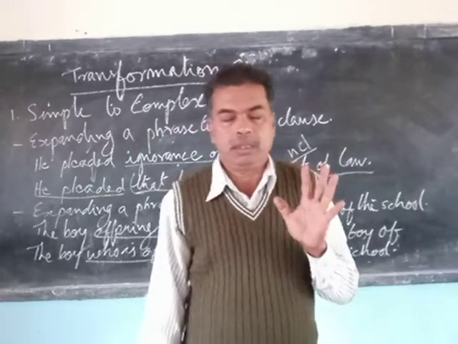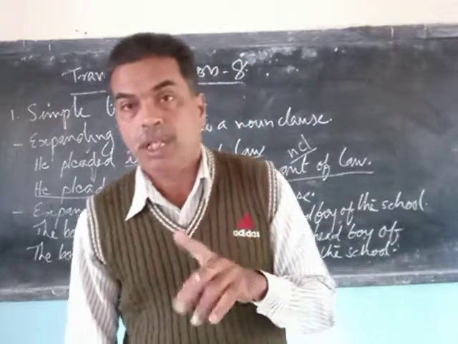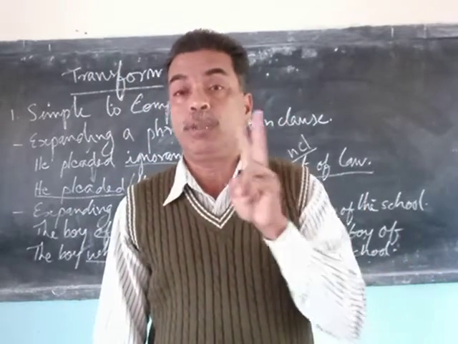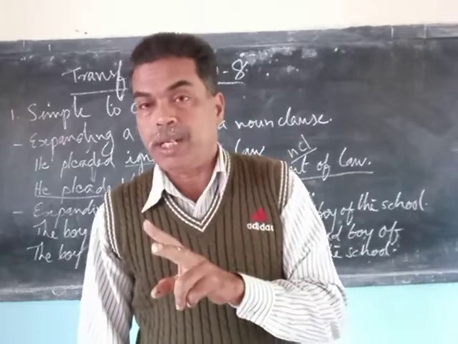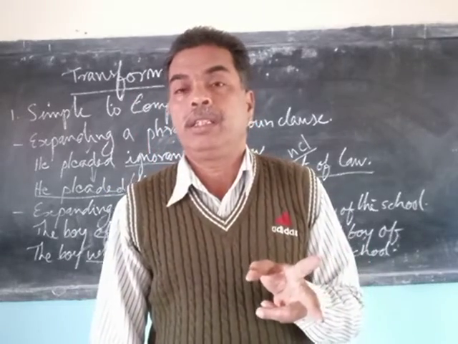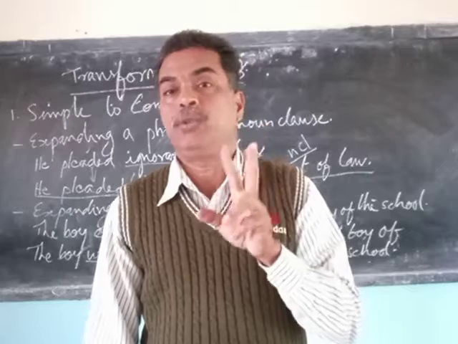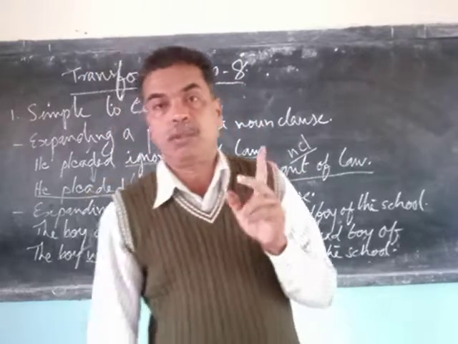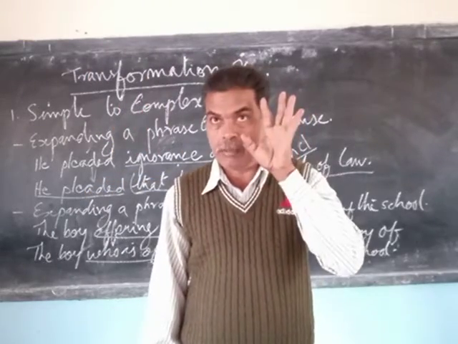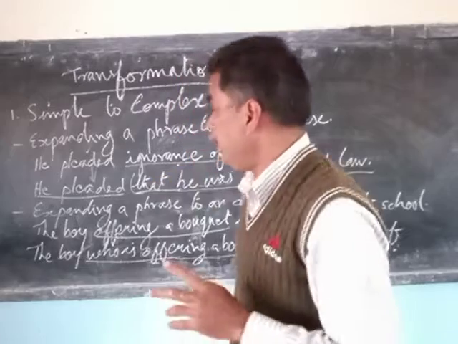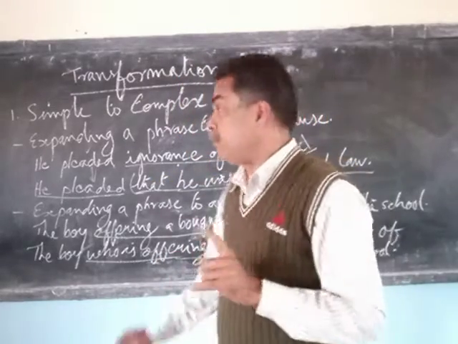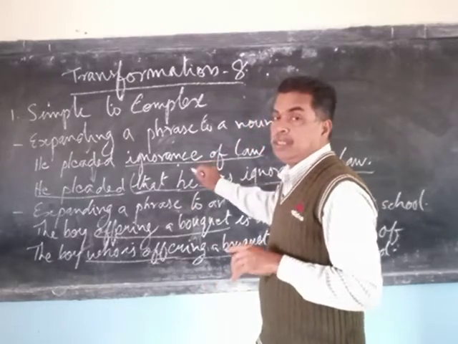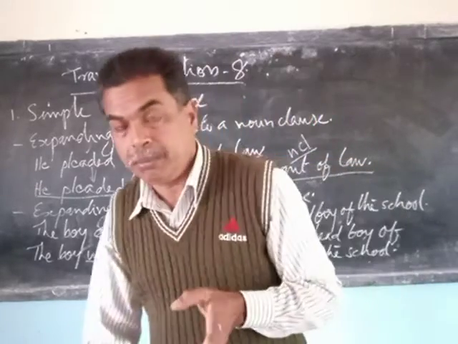The given simple sentence is only one clause, so when you change it into a complex sentence, you have to make two clauses. One is already there, one more you have to make. It should have two clauses and two finite verbs, so one finite verb also you have to make. You should know this systematically, and of course you should understand the meaning of the given sentence, otherwise you will make mistakes.